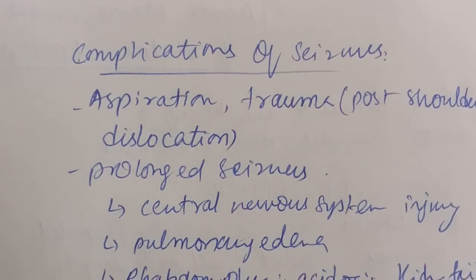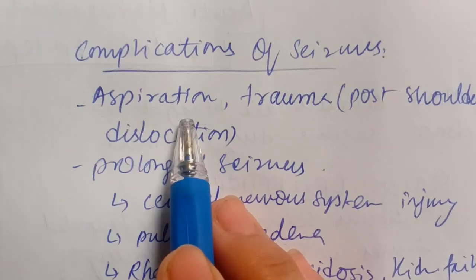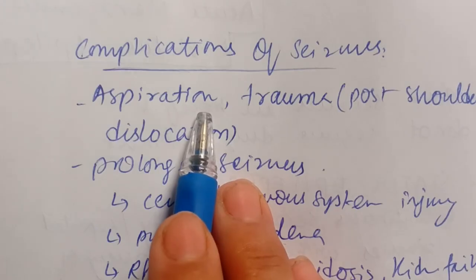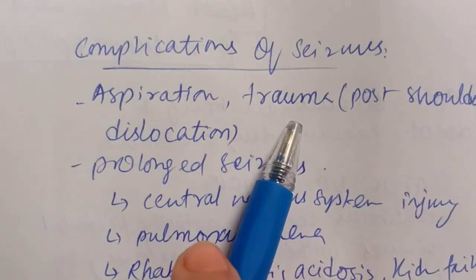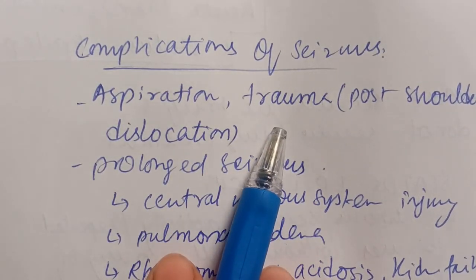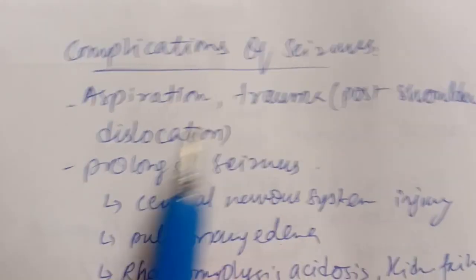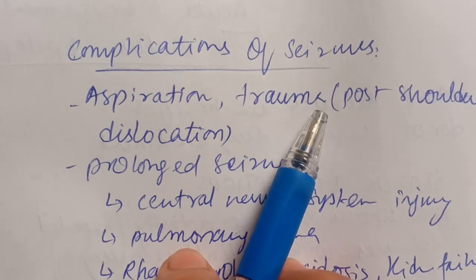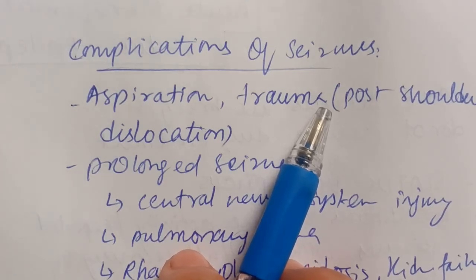Now, there are certain complications associated with seizures. Number one is aspiration. Aspiration can happen due to the seizures, and if the patient has anything in his mouth, he can aspirate into his lungs. The patient can also get trauma due to seizures if the patient is near some dangerous things, and posterior shoulder dislocation can also occur as a trauma in seizures. So if the patient is having seizure, it is advised to remove the patient from any dangerous source that he can get damaged from.